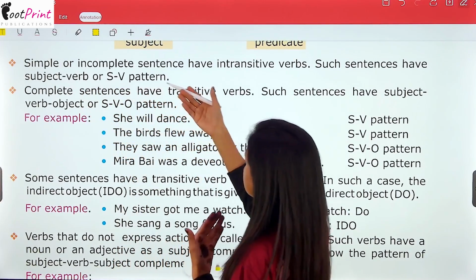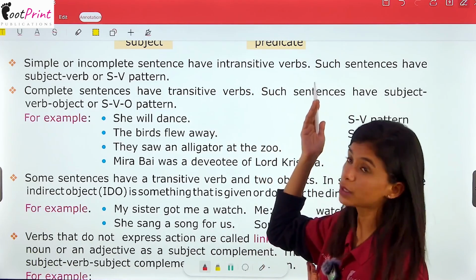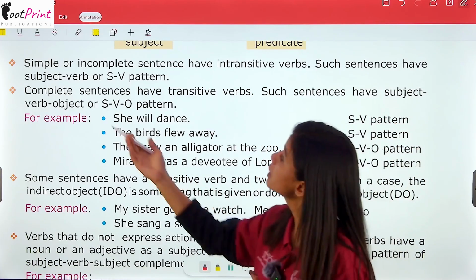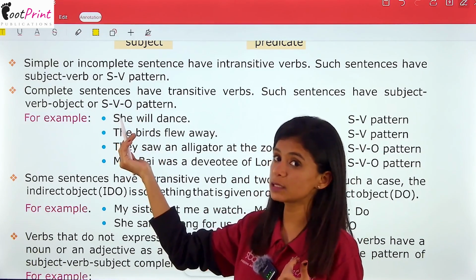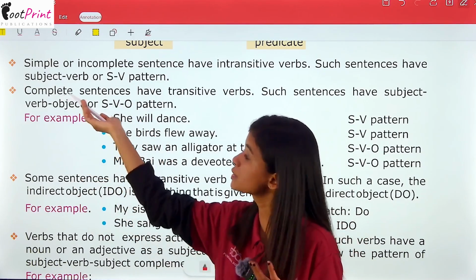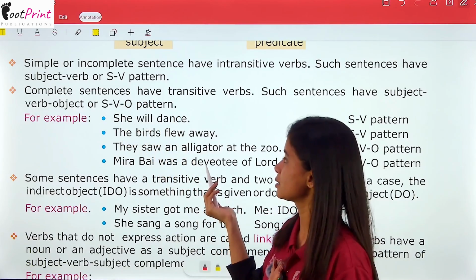Simple or incomplete sentences have intransitive verbs. Such sentences have subject-verb or SV pattern. सिंपल और इनकम्प्लीट सेंटेंसेस में कौन सा पैटर्न होता है? सब्जेक्ट वर्ब यानी एसवी पैटर्न.